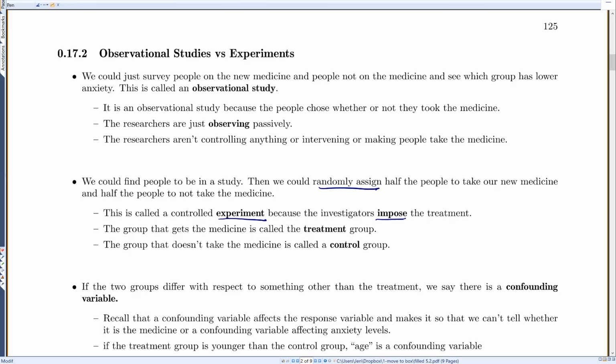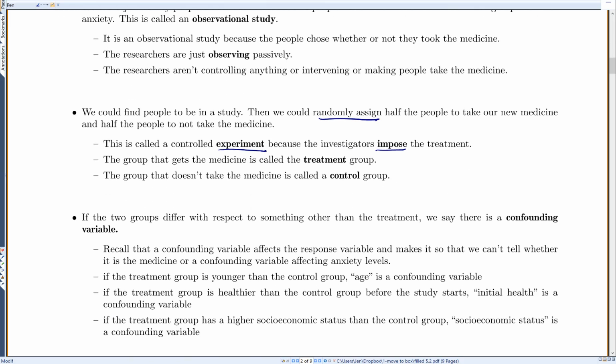Okay, the group that gets the medicine is called the treatment group, and the group that doesn't get the medicine is called a control group. Okay. We call it a control group because it lets us kind of control our experiment. We're comparing everything to it.